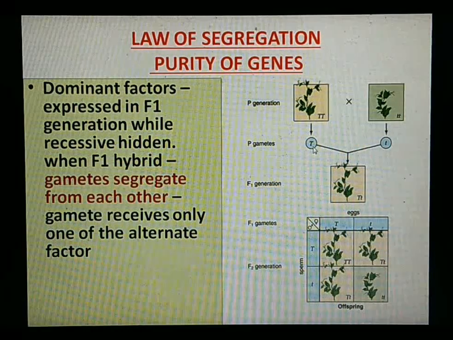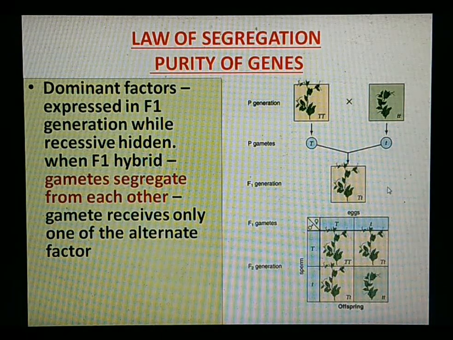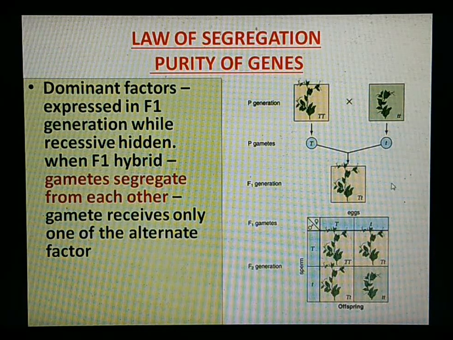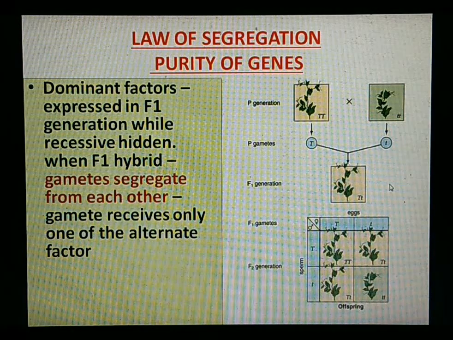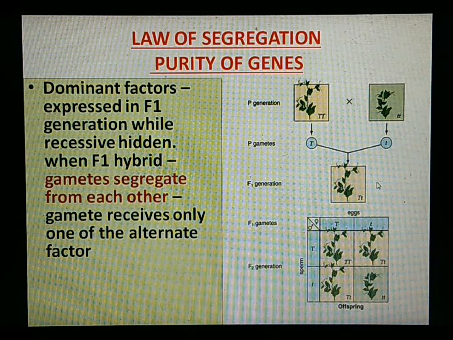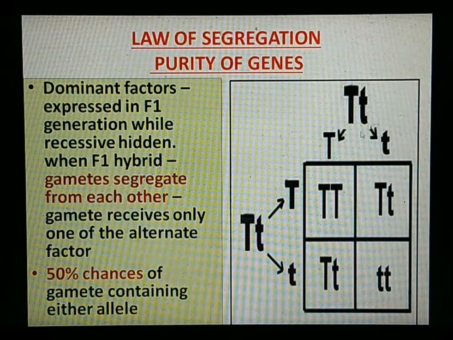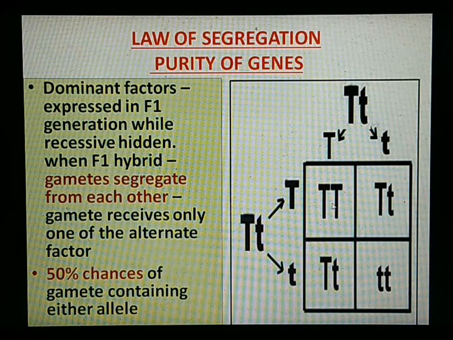The dominant factors are expressed in the F1 generation, while the recessive one, that is the dwarf plant, we cannot see in the F1 generation. So that is hidden. But when the F1 generation or hybrid plants are crossed, the gametes get segregated. We can easily see here how the gametes get segregated from each other and receive only one of the alternate factors.